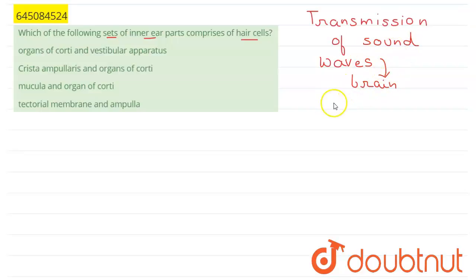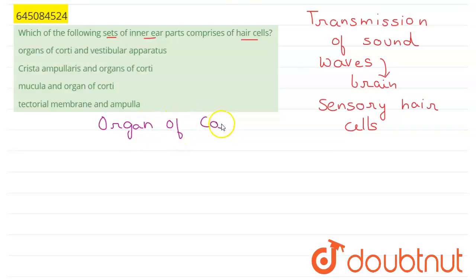And how do they do that? They do that by the sensory hair cells which are present on them. These sensory hair cells transmit the sound wave and help in sending it to the brain. These sensory hair cells are present inside the organ of Corti. The organ of Corti is also known as the organ of hearing, and it is present inside the bony labyrinth of the inner ear.